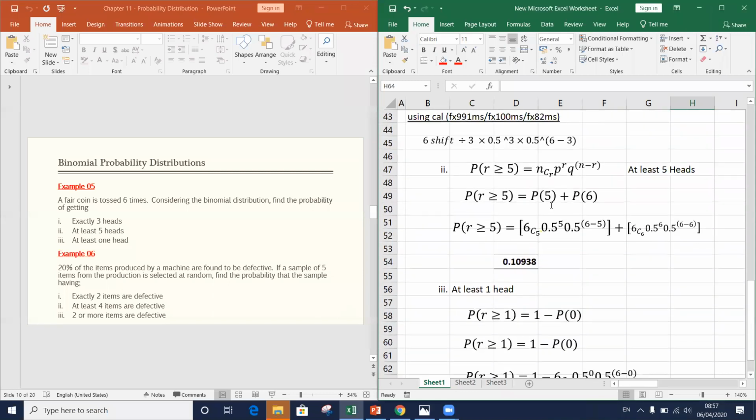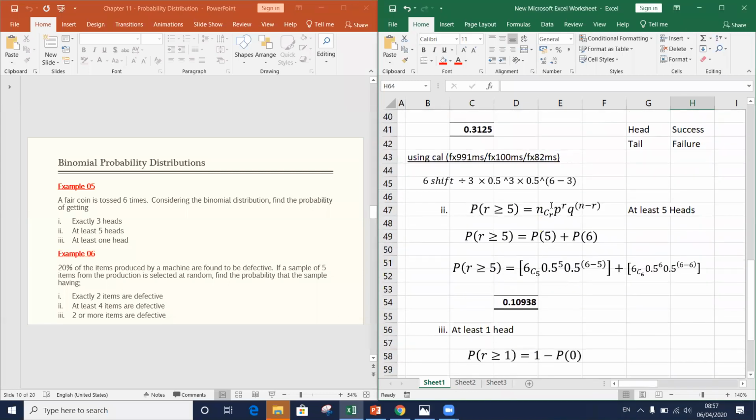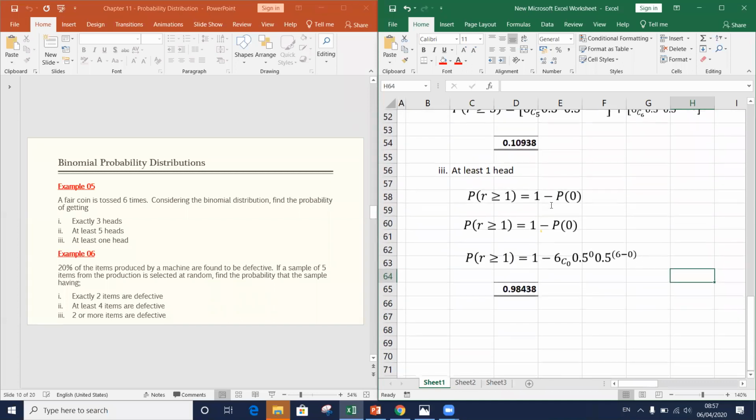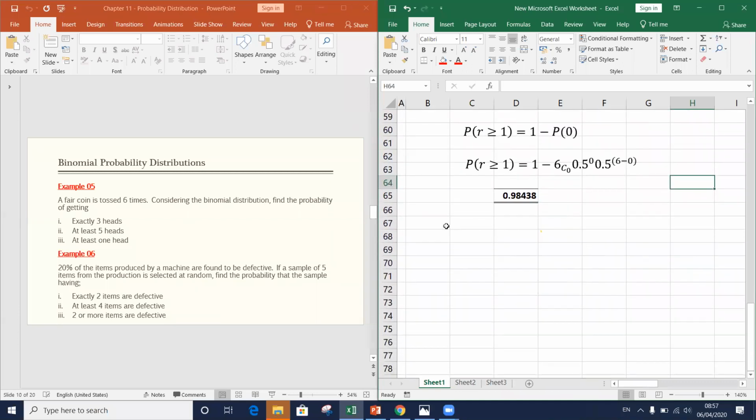Okay, so that is example number 5. Example number 6.